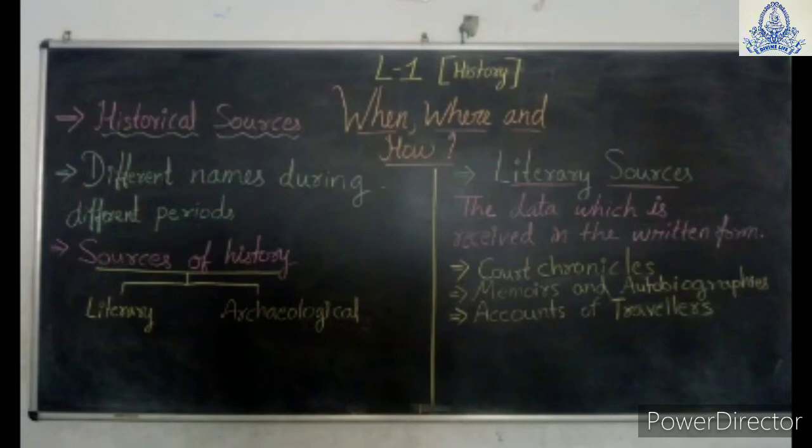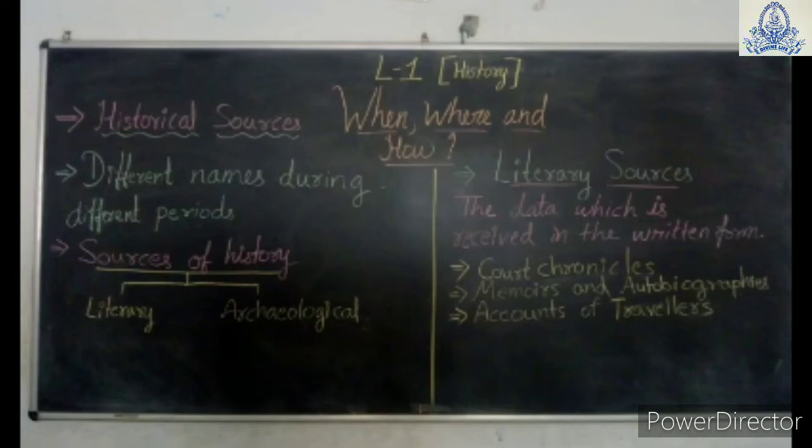With the understanding of the past and history, we can have an idea of how things were, how events occurred, and who the rulers were at that period. Everything can be known with the help of travelers' accounts, court chronicles, inscriptions, calligraphy, tombs and monuments. All these are known as sources. With the help of these sources only we can understand how the past was.